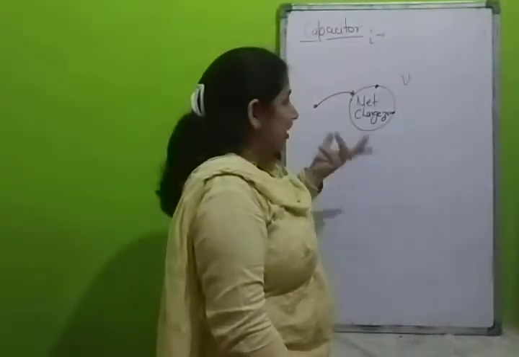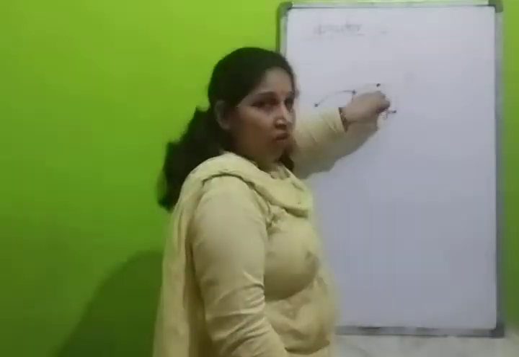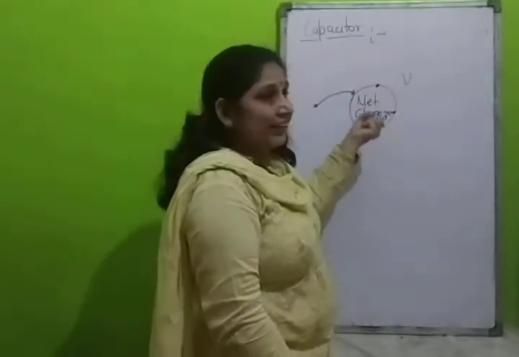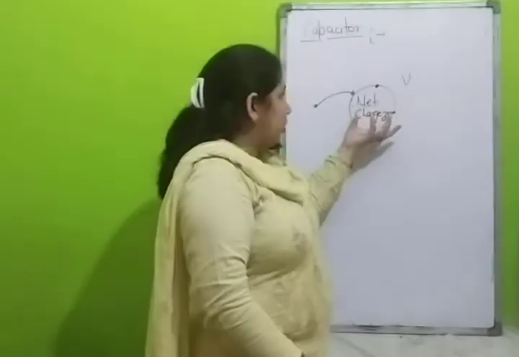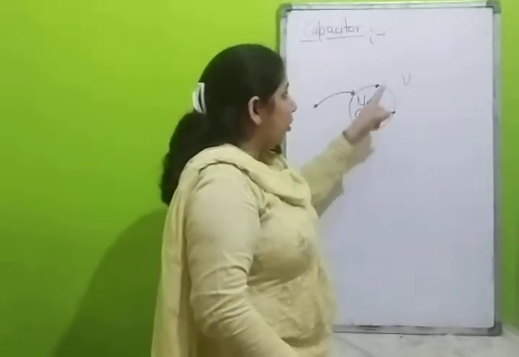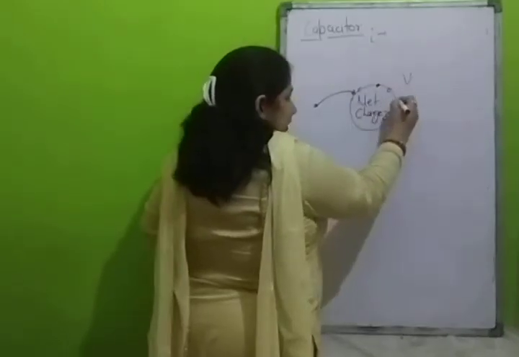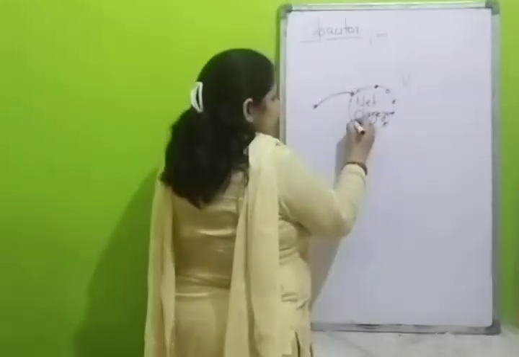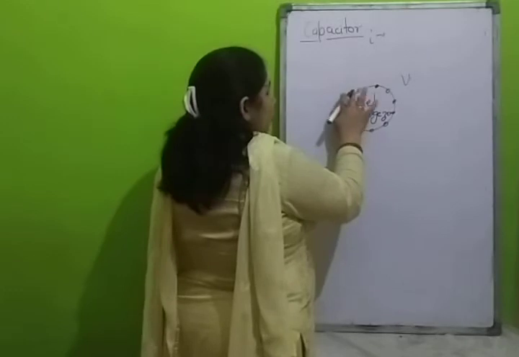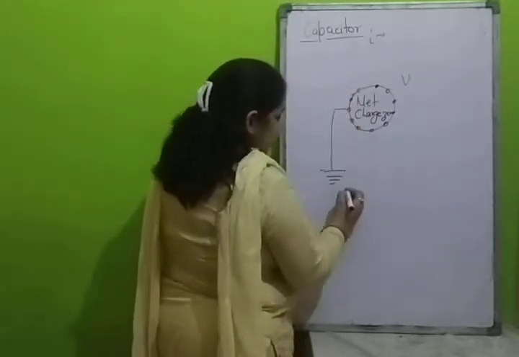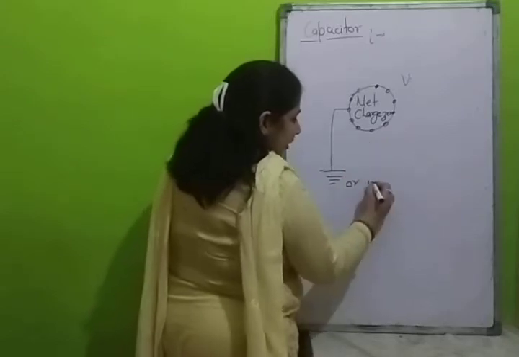हमारा काम कहाँ चला गया? कहीं नहीं गया. This will be stored in the form of electrical energy, means these electrons have collected the energy. These electrons have collected the energy in the form of potential. Here we have collected so many charges, and now we connect it to earth or any other thing of